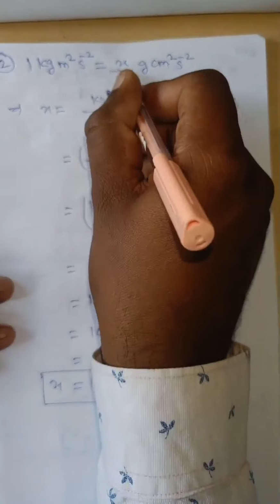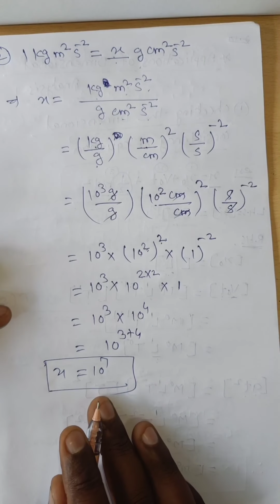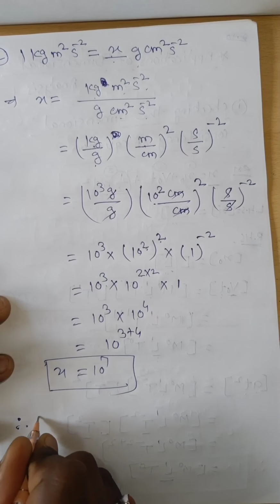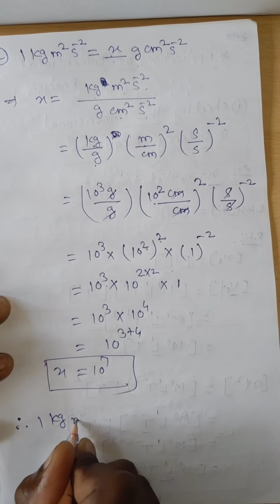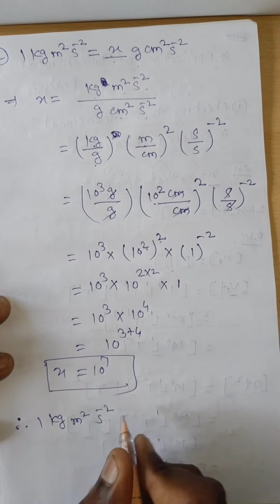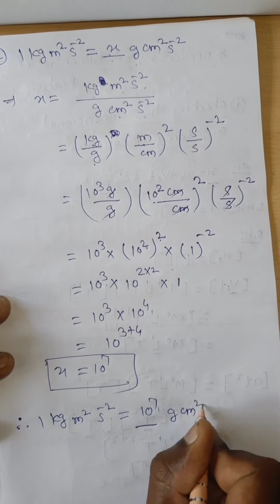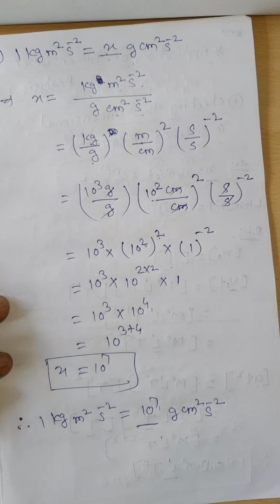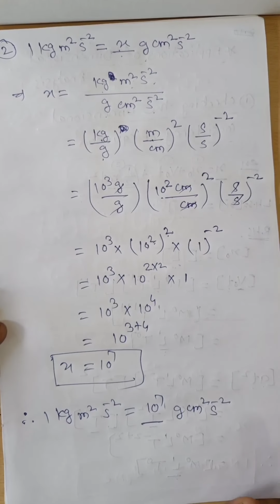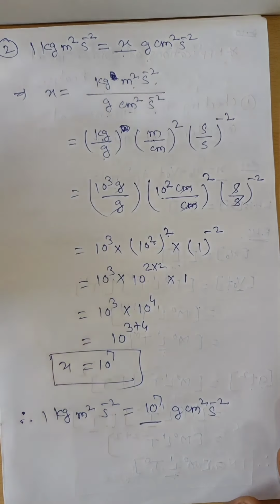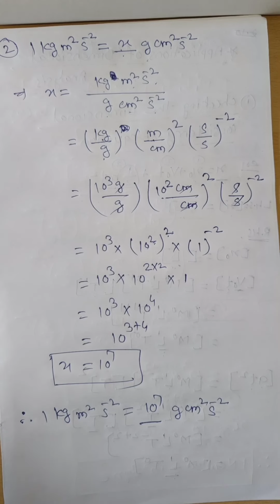Therefore here in the fill in the blanks we have to write 10 to the power of 7. Therefore 1 kg meter square per centimeter square is equal to 10 to the power of 7 gram centimeter square per second square. In that way, by using dimensional analysis we have to convert one system of unit into another system of unit. Now the third application we have to see.